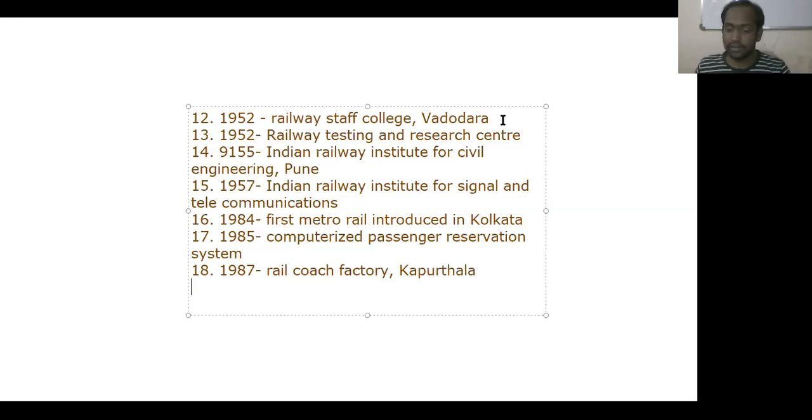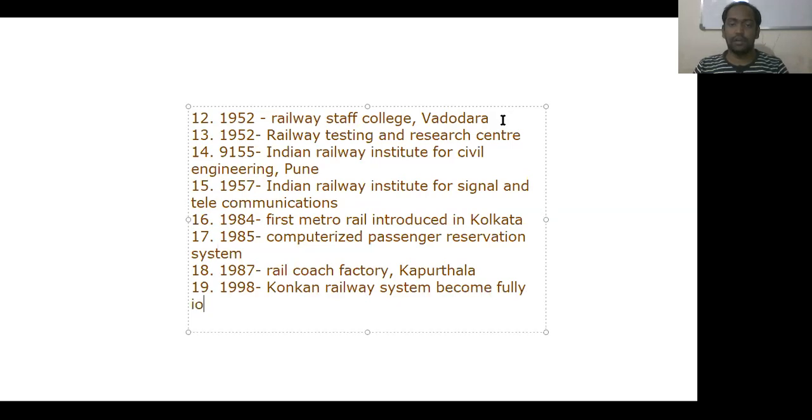Okay? And in the year 1998, the Konkan Railway system became fully operational. Okay?